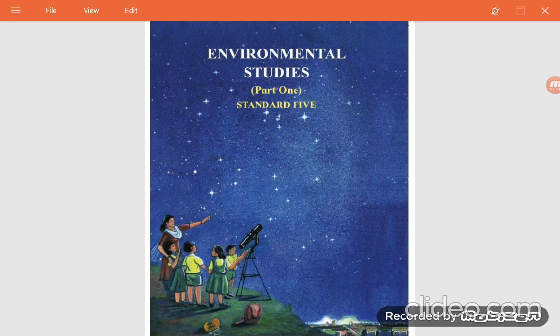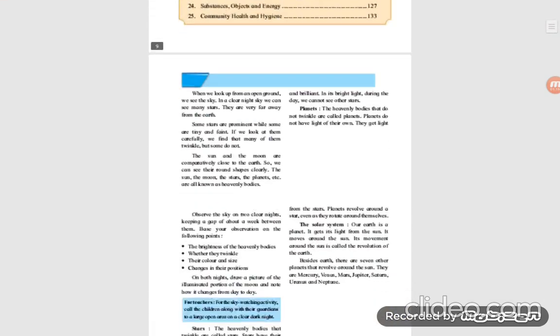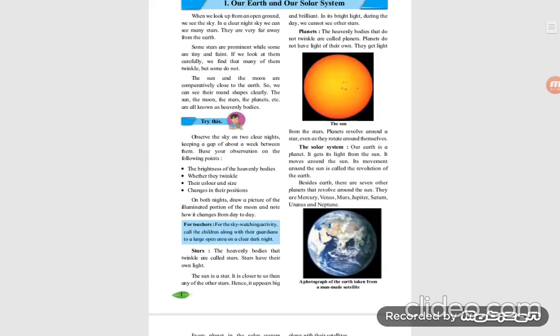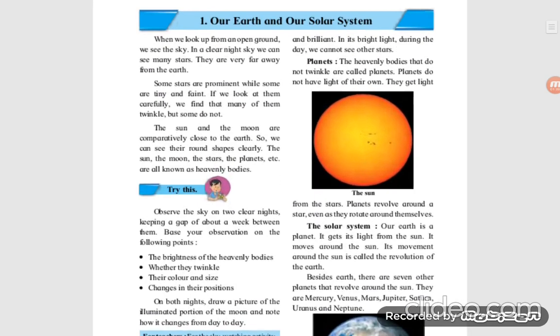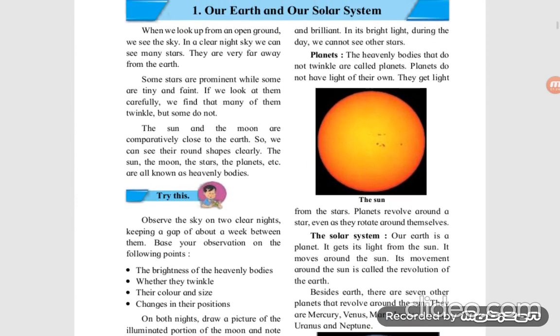Okay, then let us start our lesson number 1. The name of the lesson is Our Earth and Our Solar System. When you look at the page, you find a big red-orange sun, the picture of the sun.